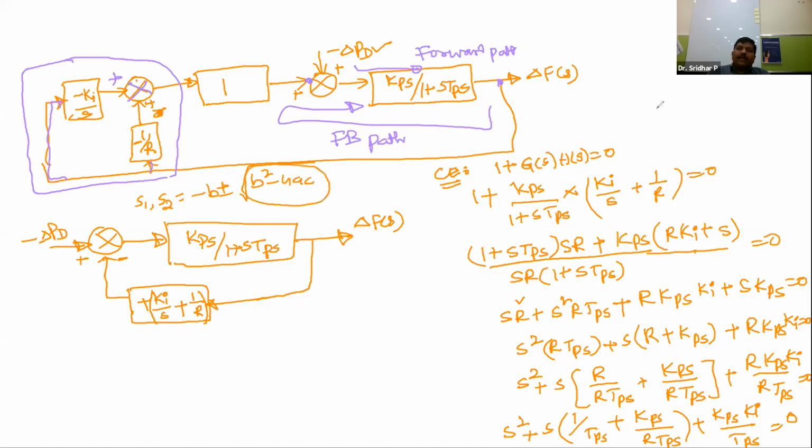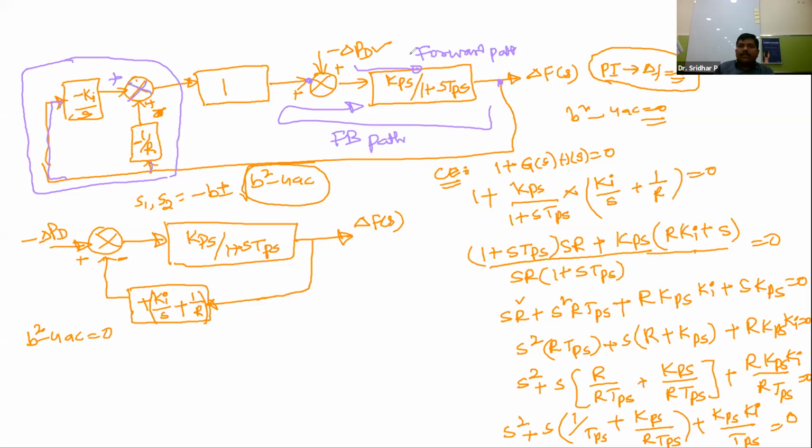Now finally, why we are talking about the stability, because the PI controller is meant for what? It is used to make the steady state value 0. So delta f is equal to 0. In that case, what should be the imaginary value? The imaginary value, which is nothing but b square minus 4ac, must be equal to 0 in order to achieve delta f, the change in the frequency under steady state, equal to 0. So the same logic I am using here. For the locations of the poles, if you want the system to be stable, this b square minus 4ac must and should be equal to 0. That is the same thing I am taking here.